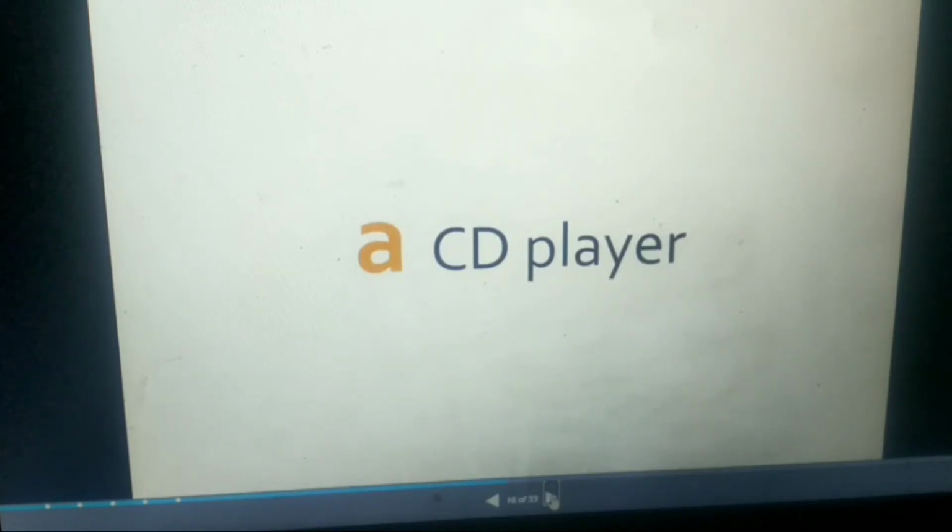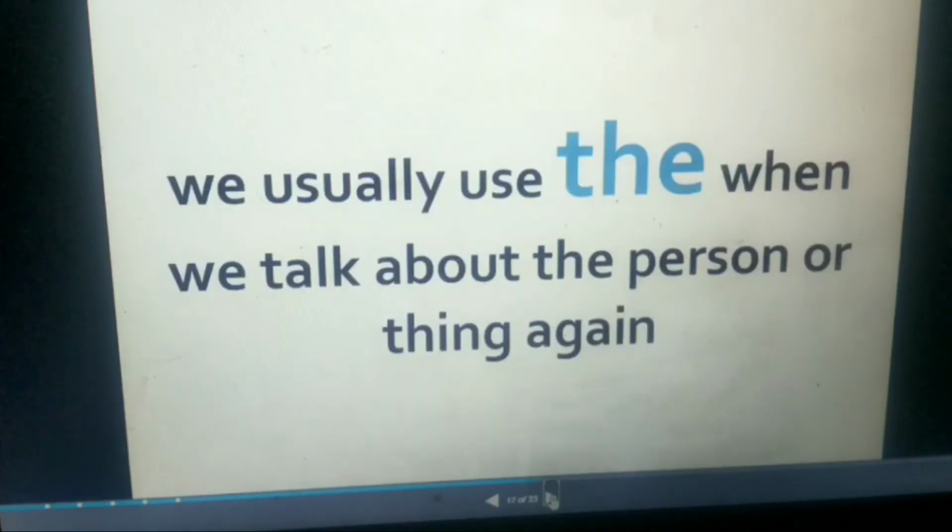Madam, the CD player you were talking about yesterday. Because now you know the CD player. It has become a particular CD player. We usually use the when we talk about the person or thing again, because the person or thing becomes particular. So we usually use article the when we talk about the person or thing again.